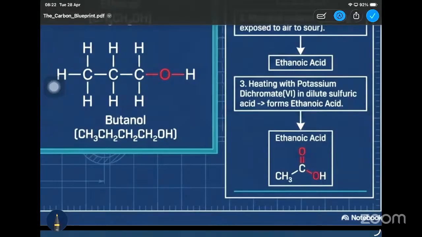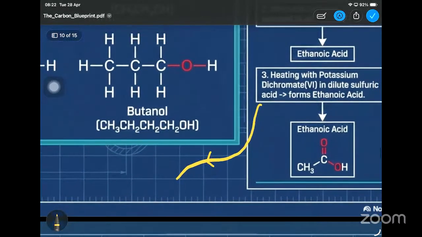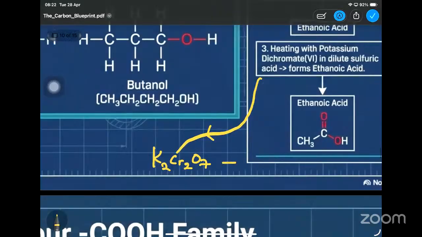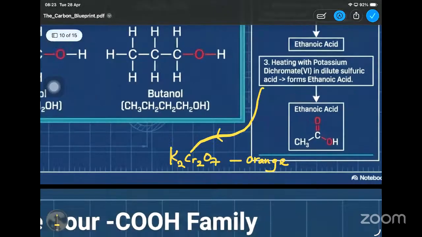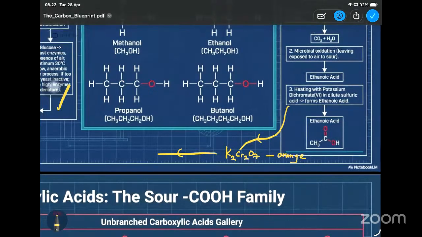And there's a special point here, this potassium dichromate is actually orange in color. Once the reaction is done, this thing will be turned into a yellowish color, the reason being you will be getting chromate ions.